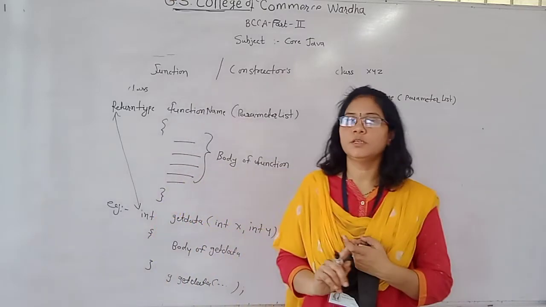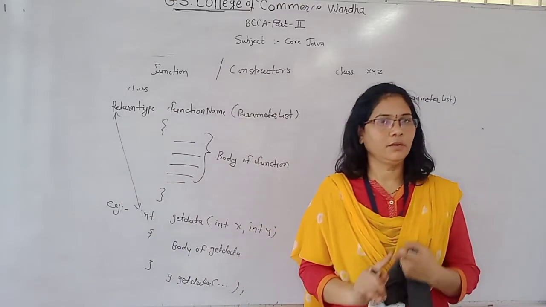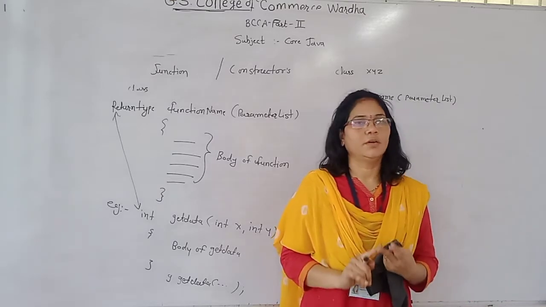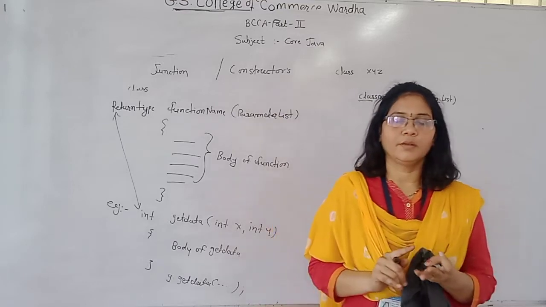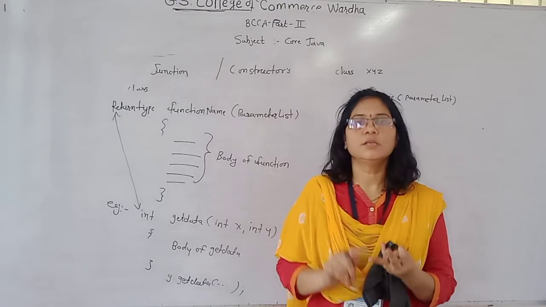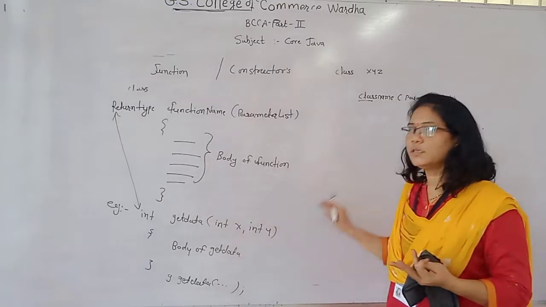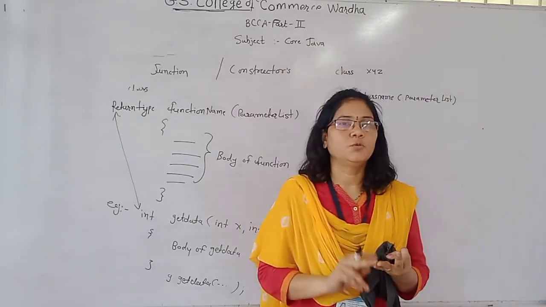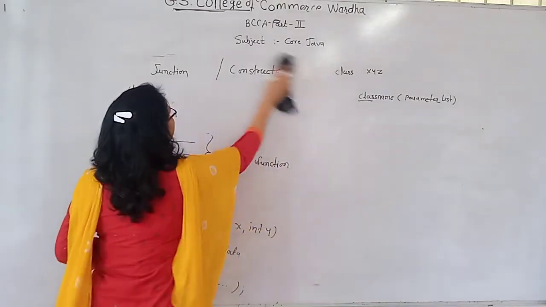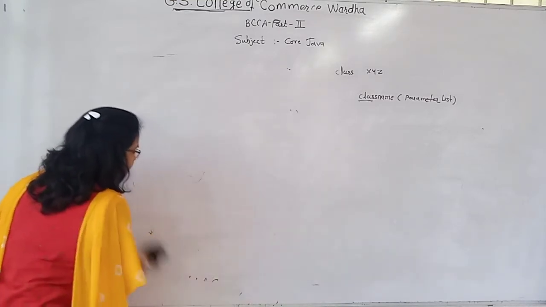So the rules for the constructor: first, the name of the constructor is the same as the class name. Second, it does not have any return type, not even void. Next, it is not called explicitly, that means we don't use the object for calling the constructor. And fourth, it is used to initialize the object. So this is the basic difference between a constructor and a function.